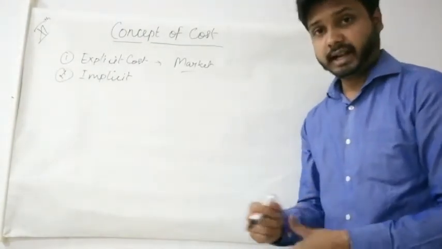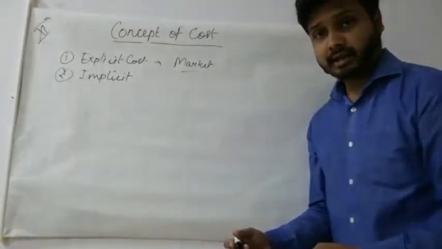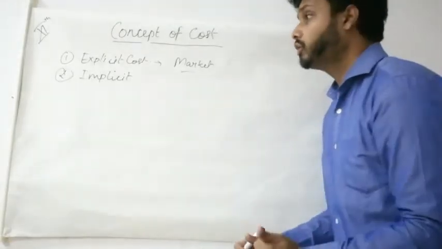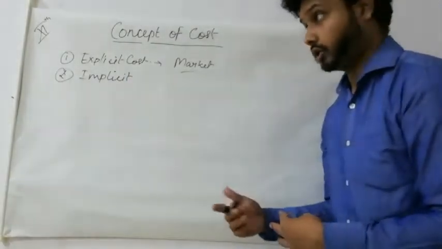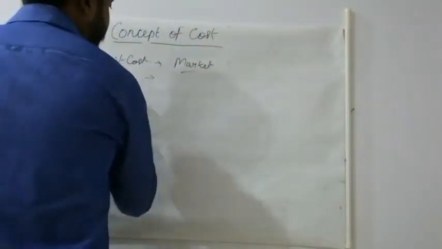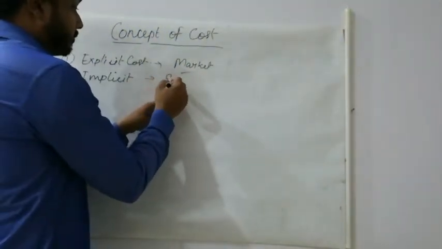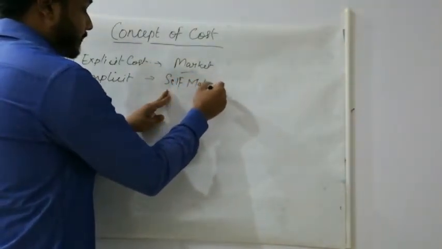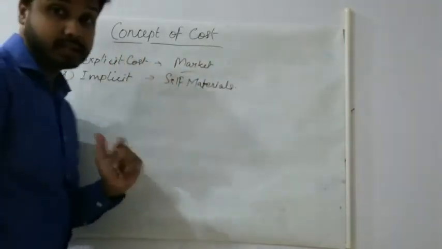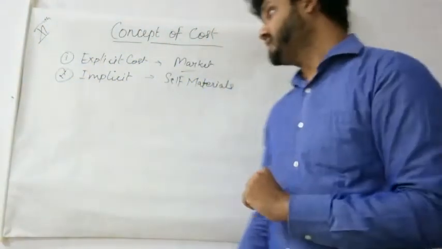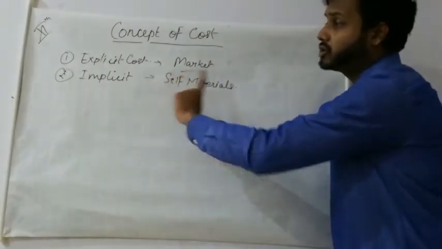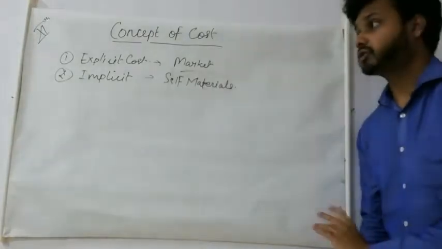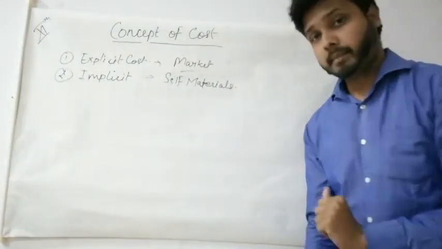It could be our own land, building, or some raw materials. If I have my own materials, why will I purchase from the market? So all those things which we use of our own, we will not purchase from the market, but they are our own materials. This is known as implicit cost. So a basic simple difference is that explicit cost is all the cost from the market, and implicit means our own materials will be used. We will not purchase anything from the market.